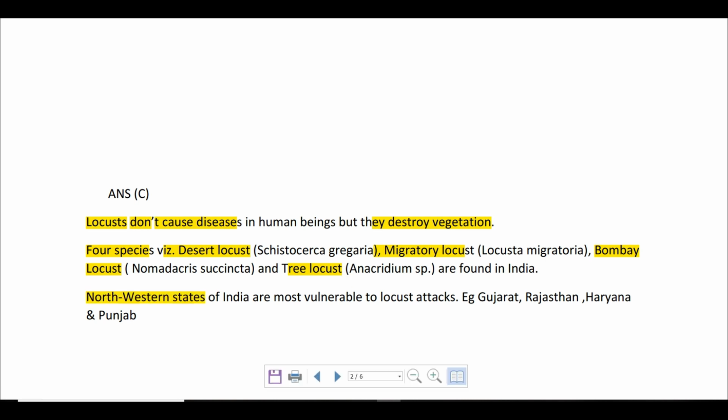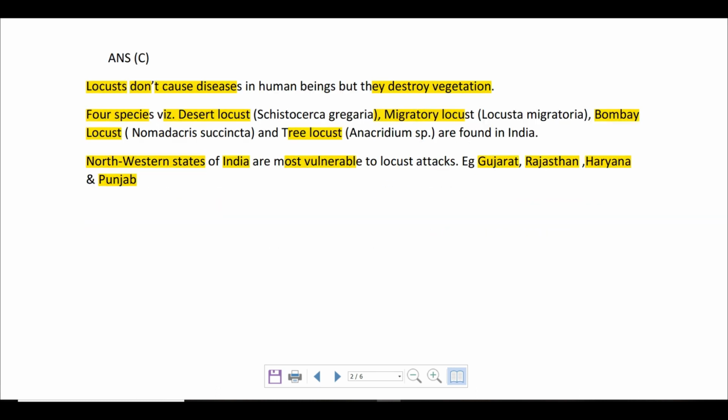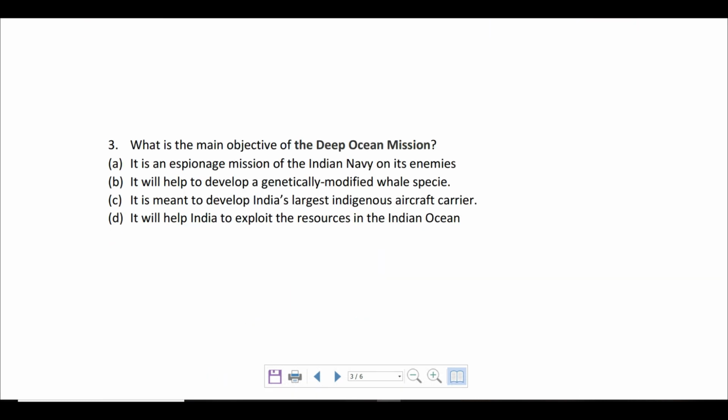And we get to see the northwestern states of India are the most vulnerable. For example, Gujarat, Rajasthan, Haryana, Punjab are these states. Okay, so this is with regards to locust. Moving on to the third question.